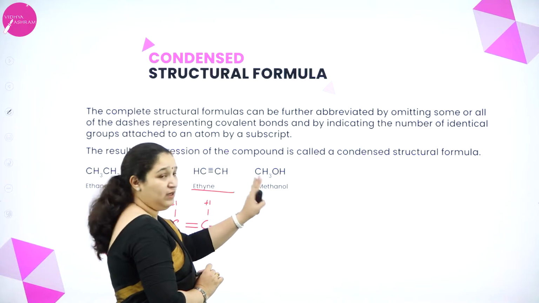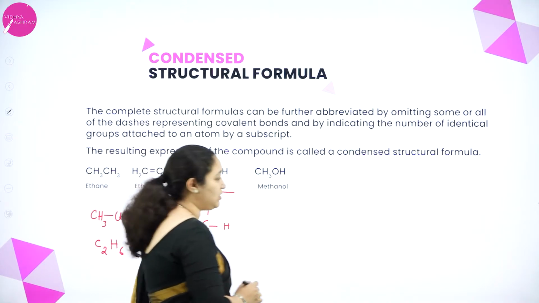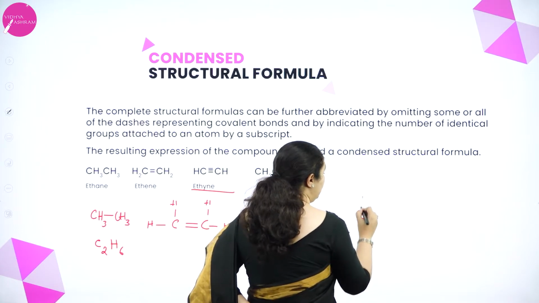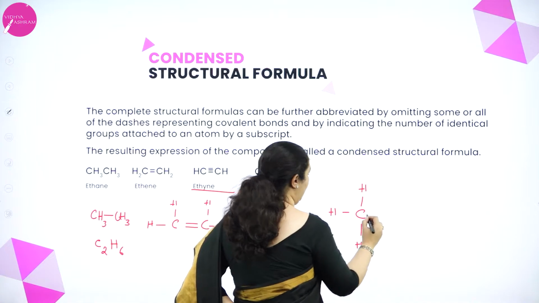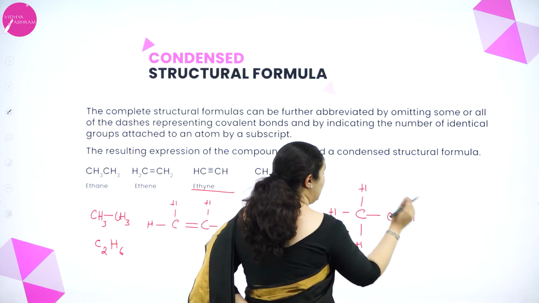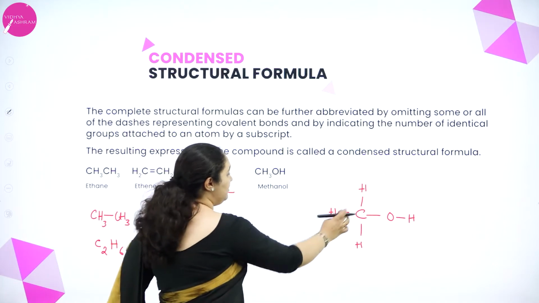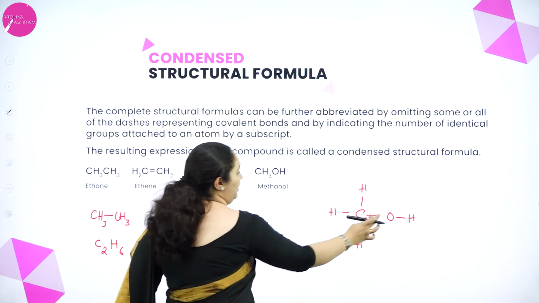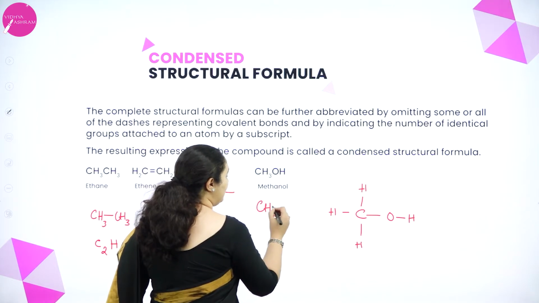See, methanol, that has an alcoholic group. If I write the complete structure, it will be carbon, CH3, see here it is CH3, OH. This is the complete structure, but we have condensed and written CH3OH close to one another, or there is one more way of writing the condensed structure.